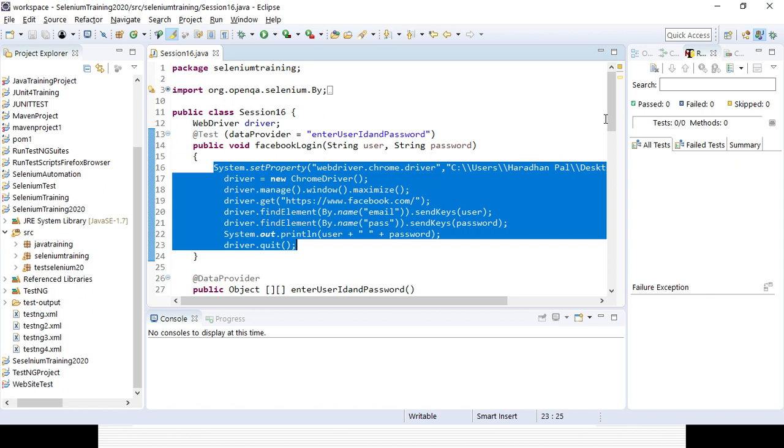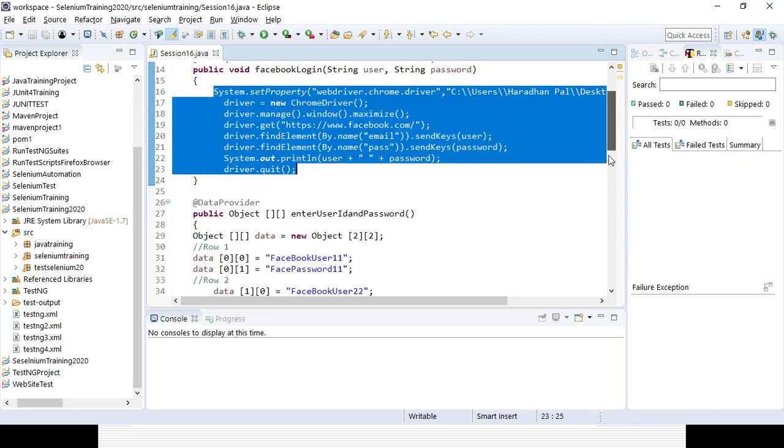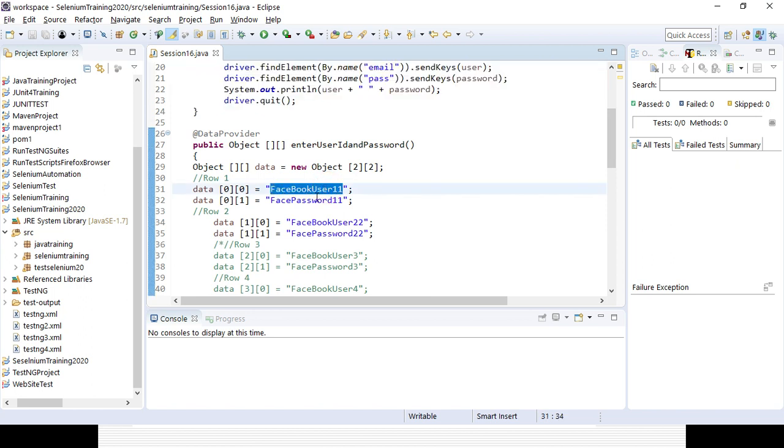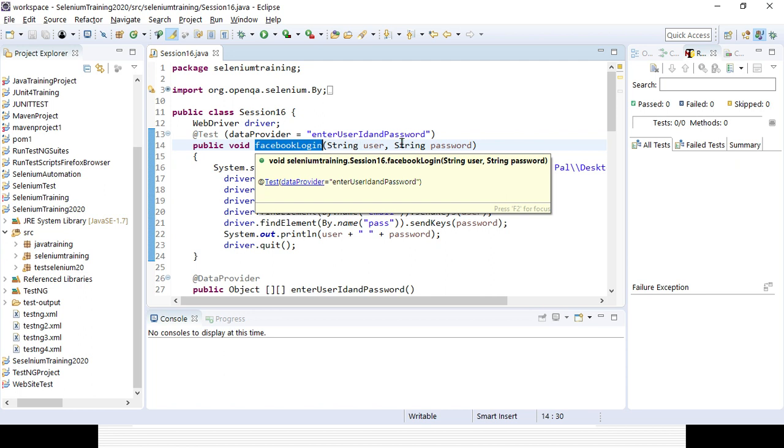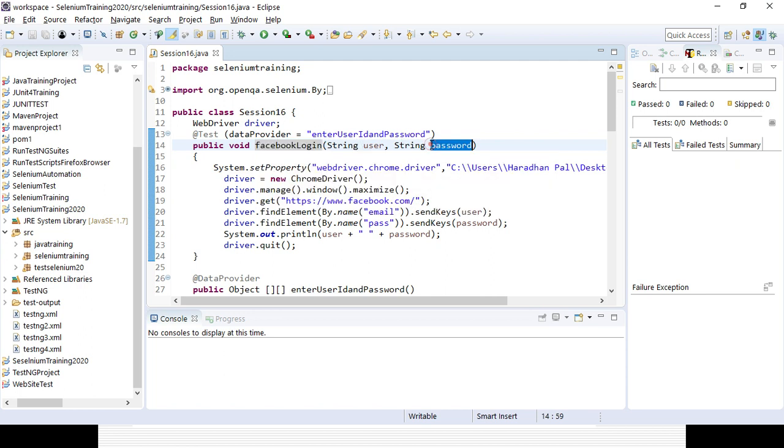We will be doing it with the help of a data provider, where we will be using different kinds of user ID and password. You can see here 2 is active, but we can change it to 3, 4, 5, 6 like that, for different ID combinations. In the test case itself, in the @Test annotation, we are using another attribute, dataProvider equal to the provider method name. In the test method, we are passing variables instead of hard coding here. Instead of sendKeys user123 password123, we are giving some variables.